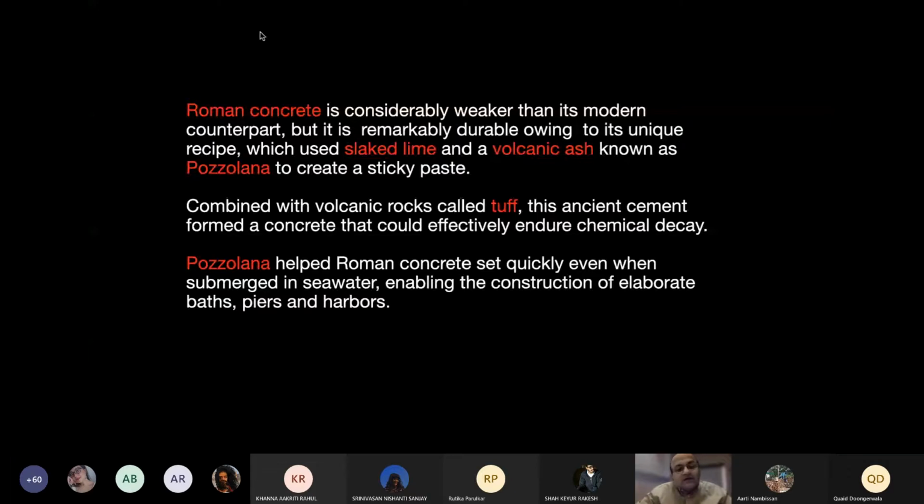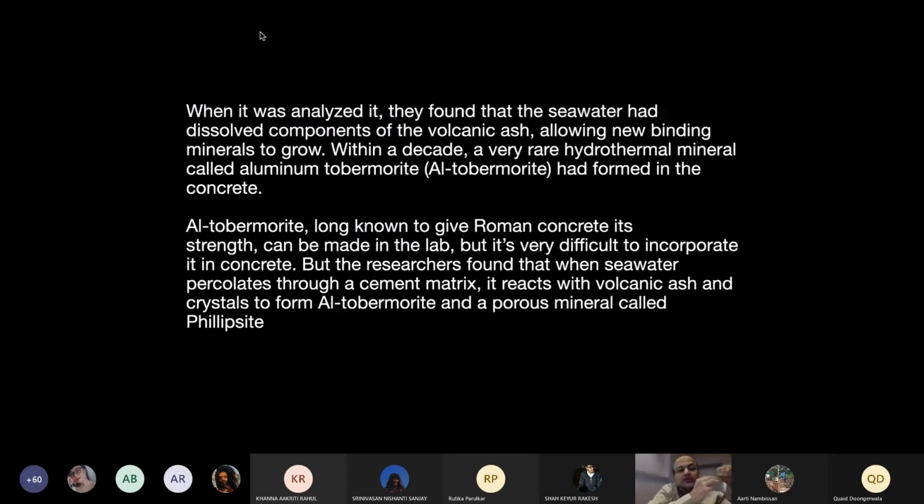When scientists analyzed the material, they realized that the seawater would dissolve the volcanic ash, and it would lead to a new material called aluminum tobermorite. This kind of material made the concrete much more durable, and that's what made buildings in Rome much more durable than what we have today. So this is a little bit of the composition of Roman concrete.